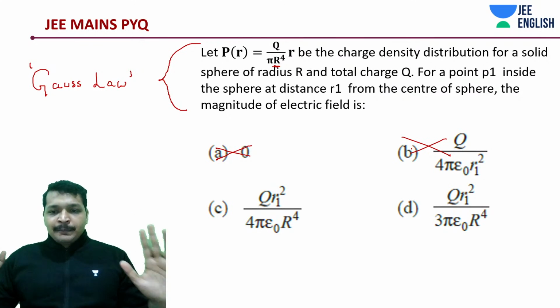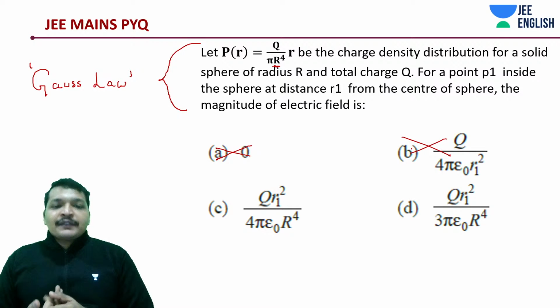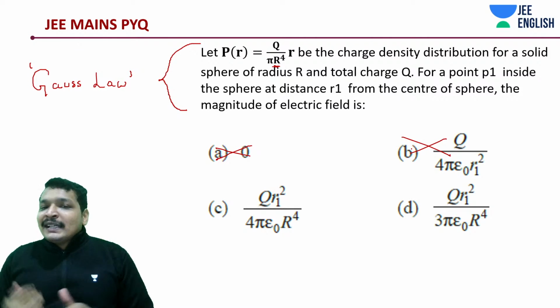Simple. Next, among these two given options, I think we need to calculate. And probably, from what I can think, only integration we need to do.